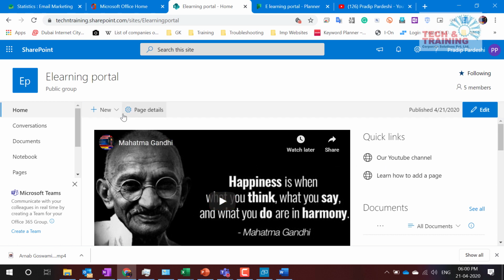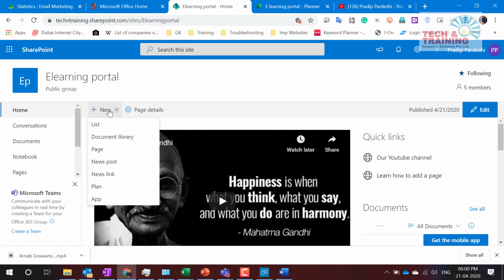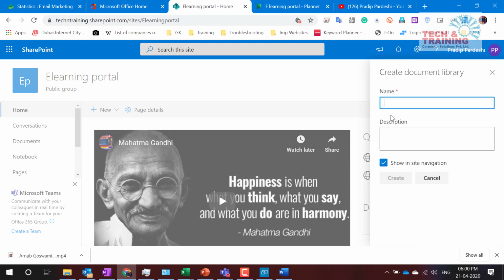Now let me create a document library. So how am I creating the document library? I come here, and here is the document library with all the videos that need to be added. So student reference material. Every student's reference material is going to be added here into this document library.